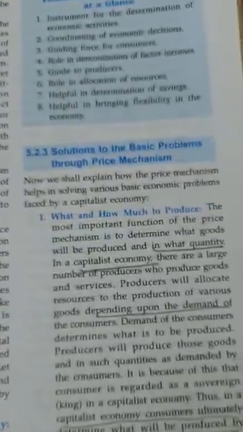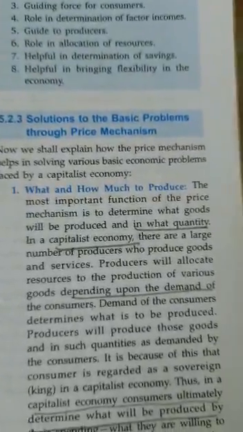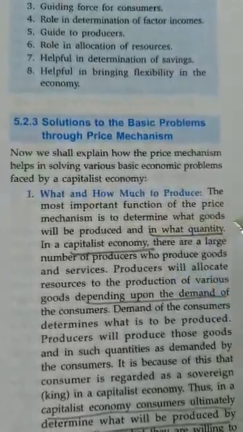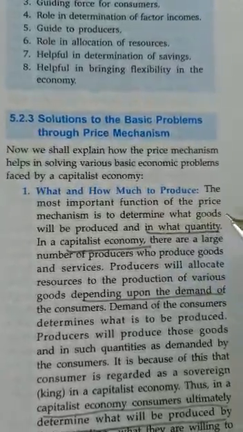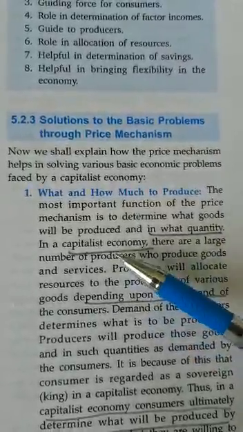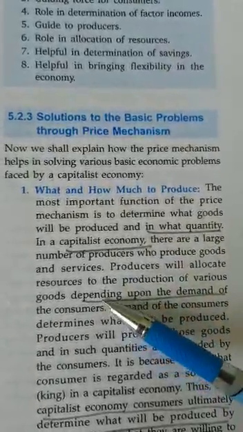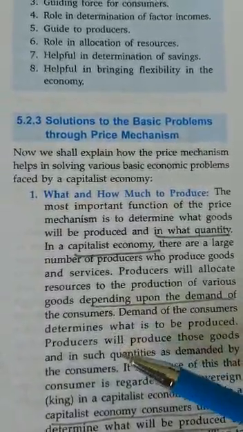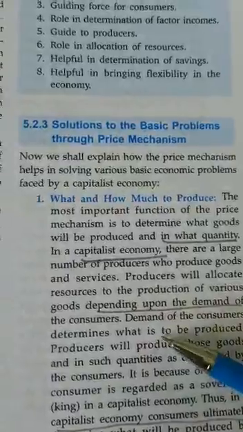Now, the problem which we face in the capitalistic economic system is about what to produce, or what quantity should be produced. The answer straight away comes that it depends upon the demand and supply of the consumer.